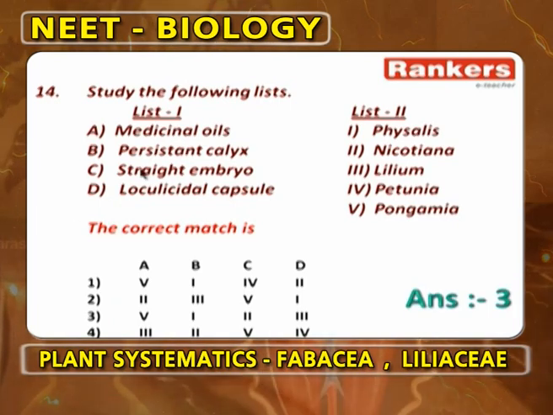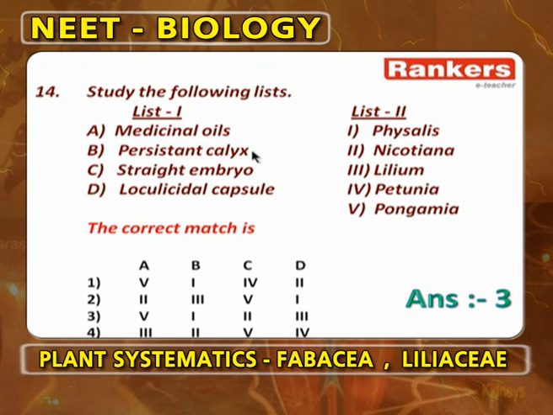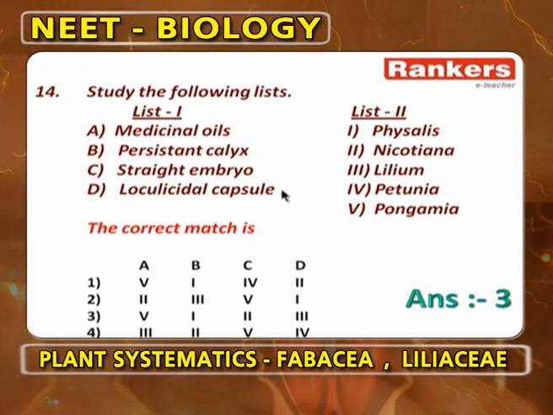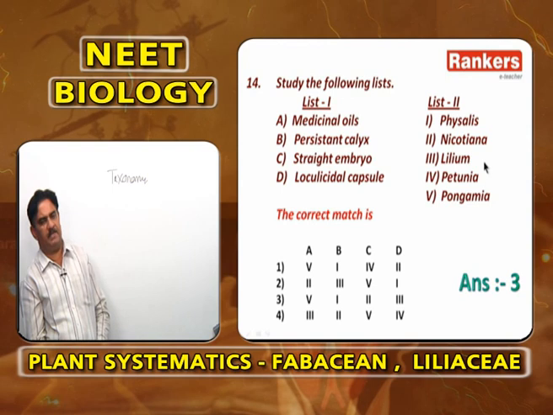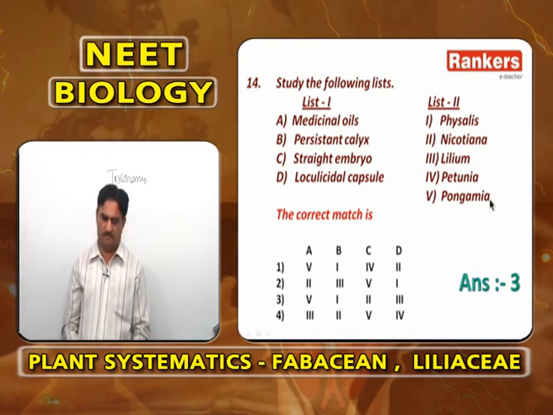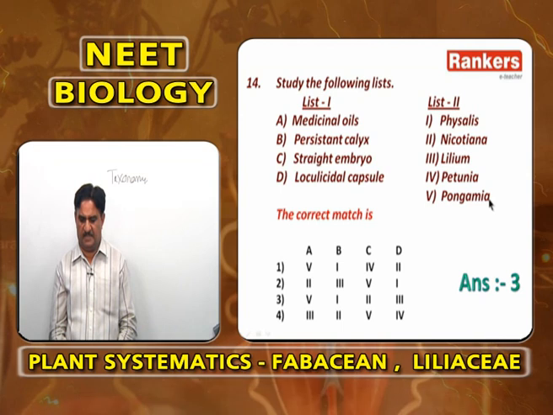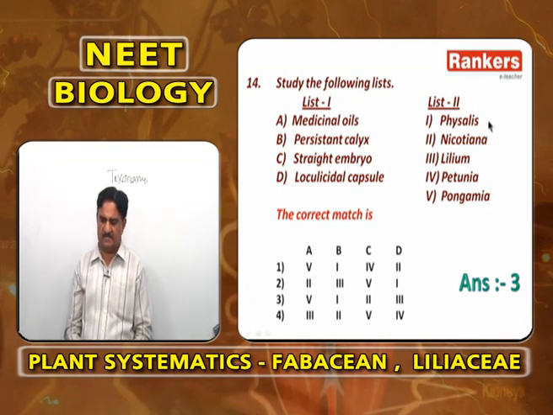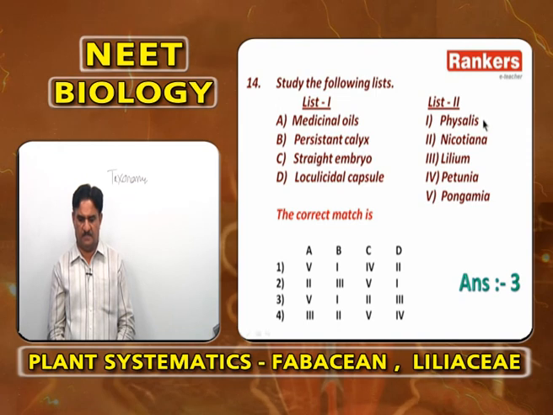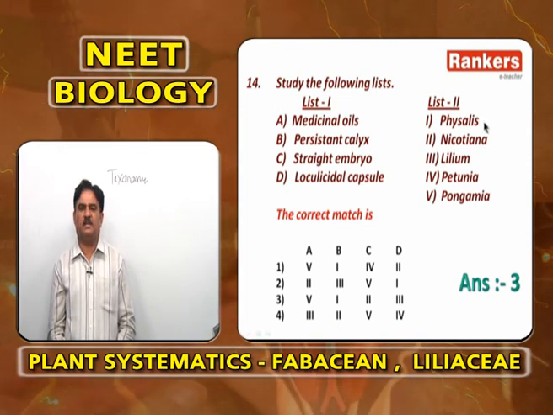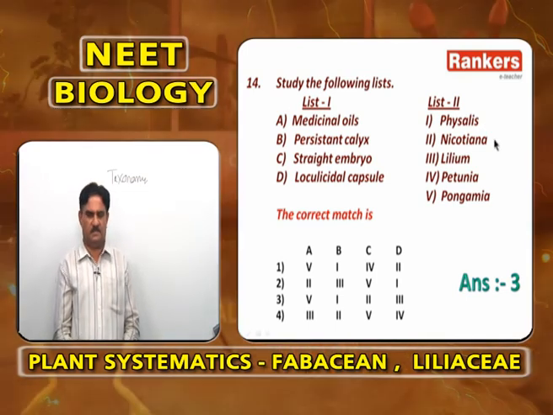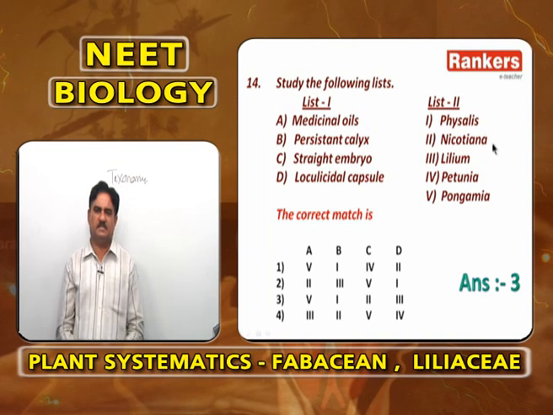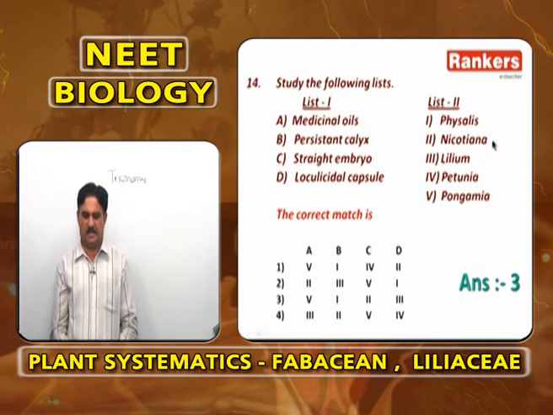Again a matching. Medicinal oils, persistent calyx, straight embryo, loculicidal capsule. For this the answer is 3. Medicinal oils are obtained from Pongamia pinnata, Derris indica of Fabaceae. Persistent calyx is found in Physalis. It is marcescent calyx, accrescent calyx in Physalis. Straight embryo, Nicotiana. In almost all plants of Solanaceae, embryo is curved. Very important concept. In almost all plants of Solanaceae, embryo is curved, but in Nicotiana it is straight.